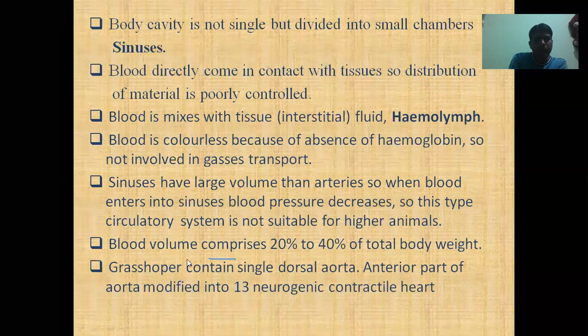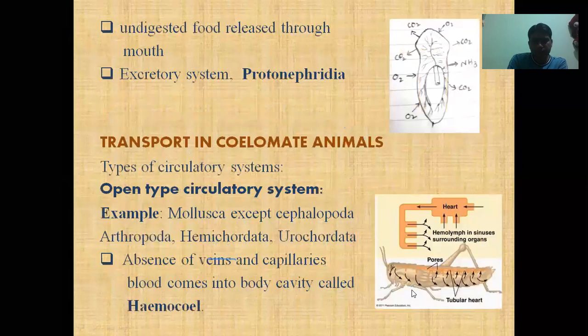and it carries blood from the posterior to the anterior. In the dorsal aorta, the anterior part of the dorsal aorta is modified into a 13-chambered contractile heart. Here you can see this is the heart and these are the arteries. In the arteries, the blood is released into the surrounding tissues, and then again through a certain type of